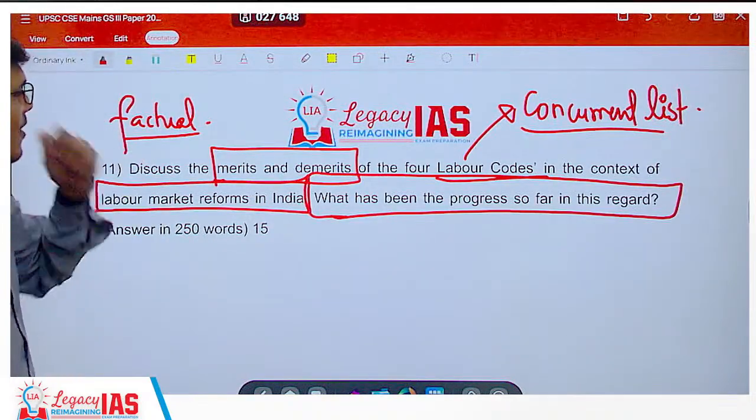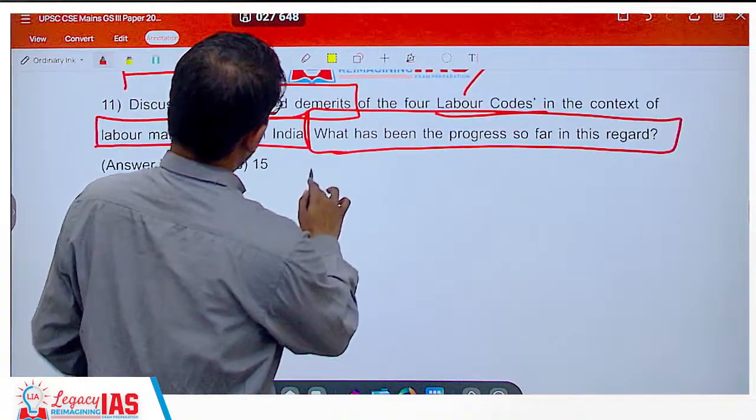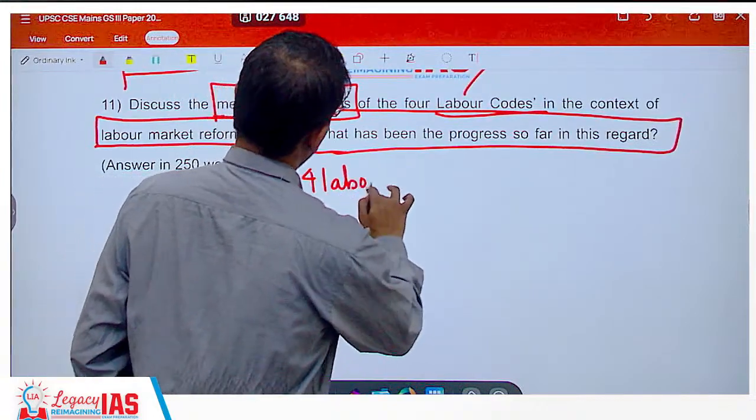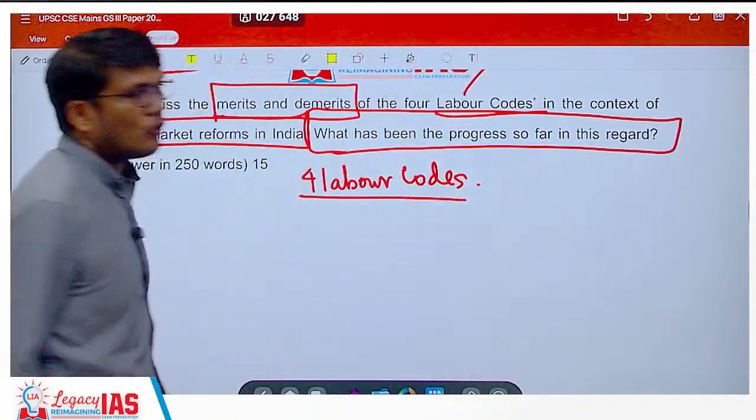So let us see, first things first, there are 4 labor codes. You should know what those 4 labor codes are.